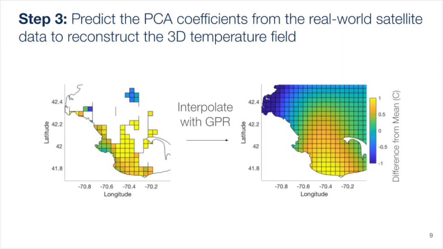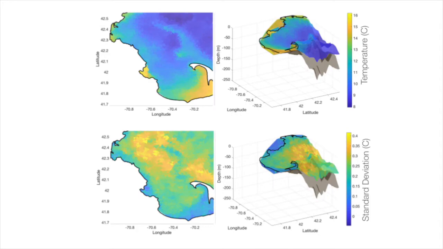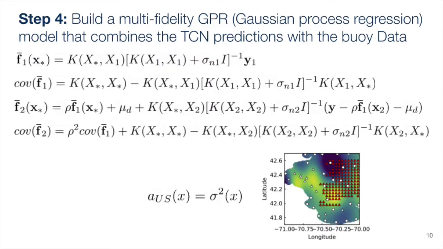Third, I use the neural network to predict the PCA coefficients for the real-world satellite surface temperature data. I project these PCA coefficients onto the eigenvectors to reconstruct the full 3D field, which gives me a real-time estimate for ocean temperature. And finally, I combine this 3D temperature field with data from in-situ buoys to build a multi-fidelity Gaussian process regression model that is more accurate than using data from just the simulation or sensors alone.